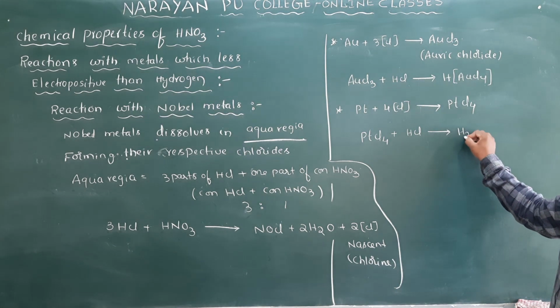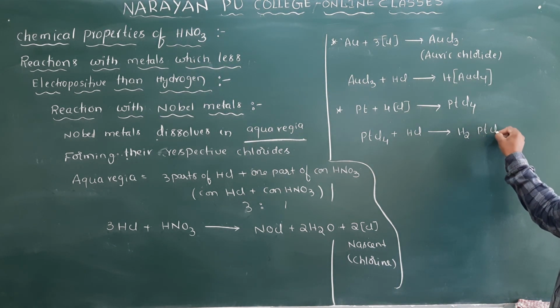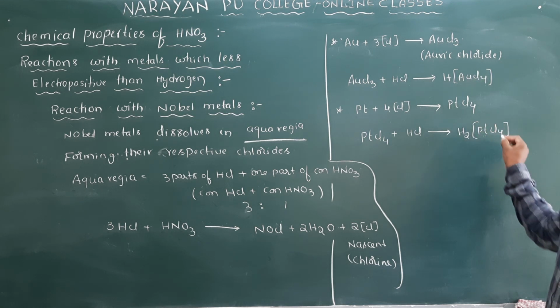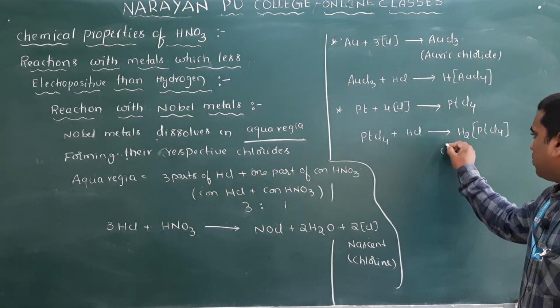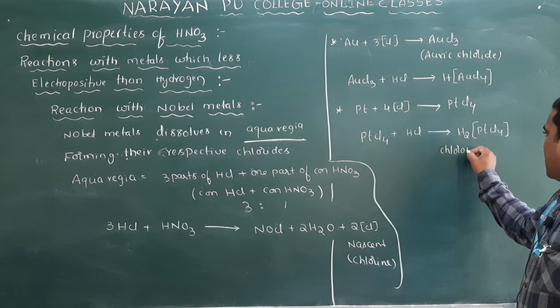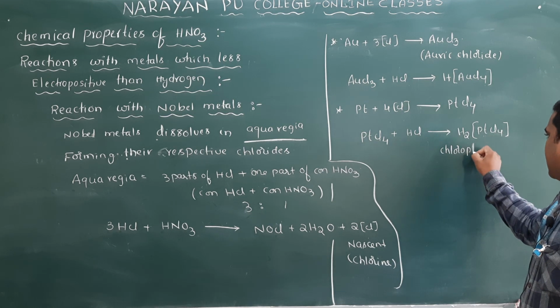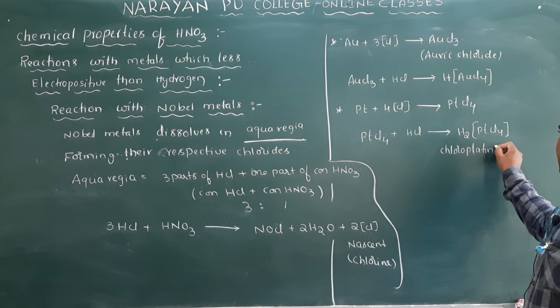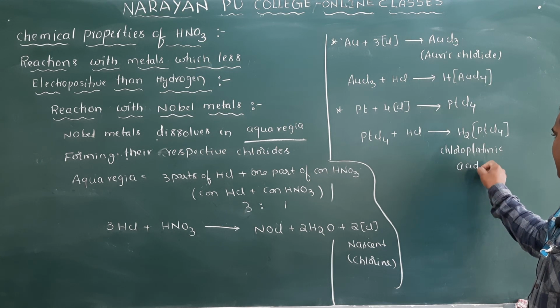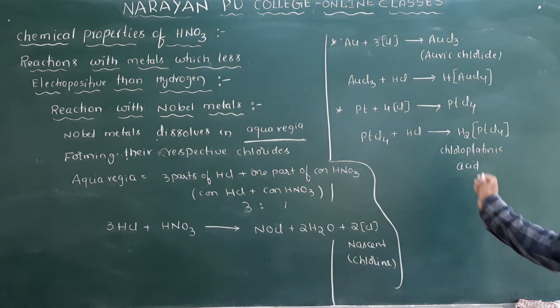You will get the compound H2PtCl6. This is chloroplatinic acid. Chloroplatinic acid.